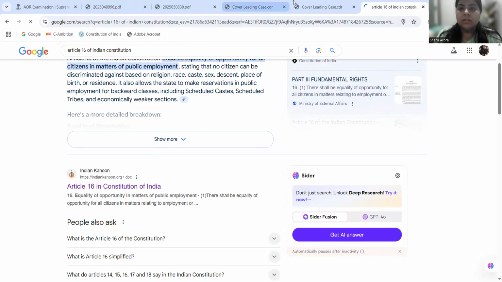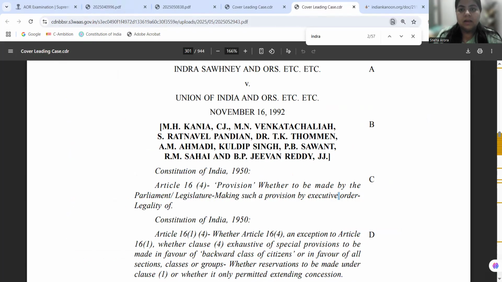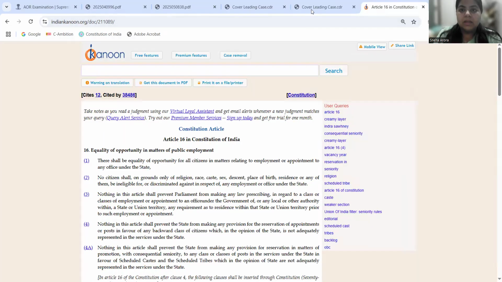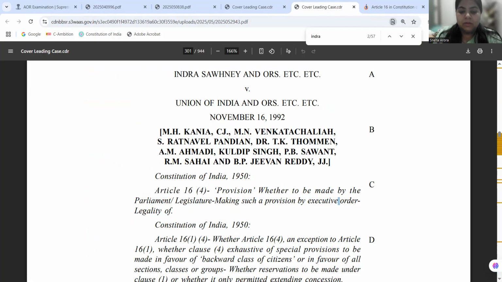Now, when we talk of Indra Sawhney's judgment, it is one landmark judgment in the history of reservation, history of affirmative action in India. It came in 1992 as a result of the implementation of the Mandal Commission's report. Now, in a brief background of the judgment, we are starting with the Indra Sawhney judgment.